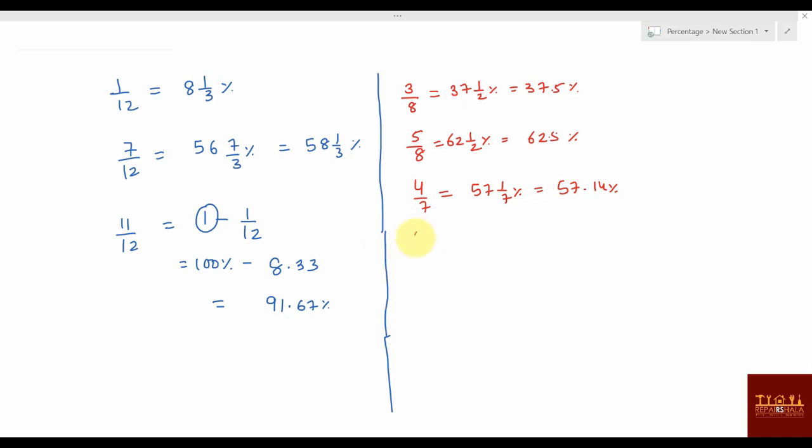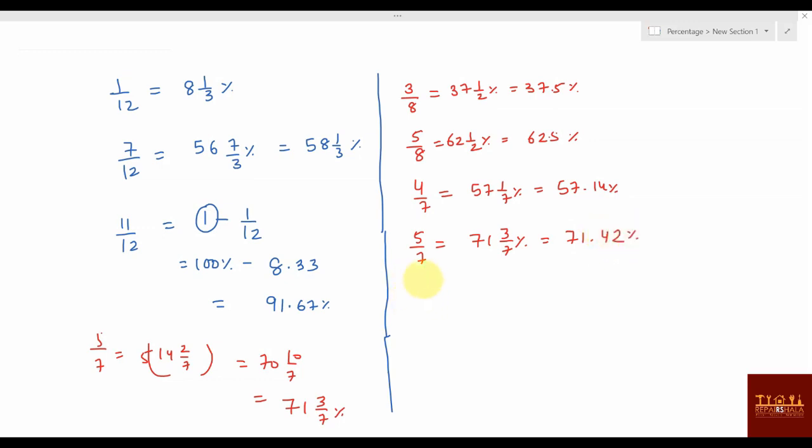Now 5 by 7. What is 5 by 7 value? If you want to find 5 by 7, you should know that 1 by 7 value was 14 2 by 7. You have to multiply with 5. So this will become 70, and this will become 10 by 7. Or you can say this will become 71 3 by 7 percentage, or you can say 71.42 percentage. Now 5 by 7 is done.